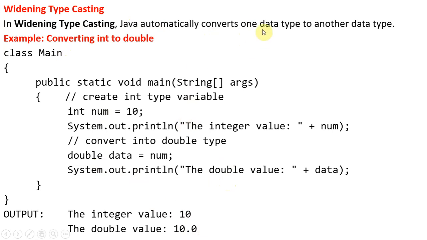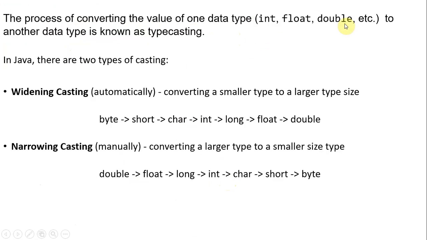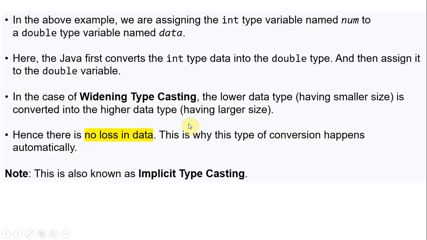Widening typecasting means Java automatically converts one data type to another, from a lower data type to a higher data type. Lower data types means the size is less: byte, short, char, int. These occupy less memory when compared with long, float, double. Narrowing means the reverse of it.